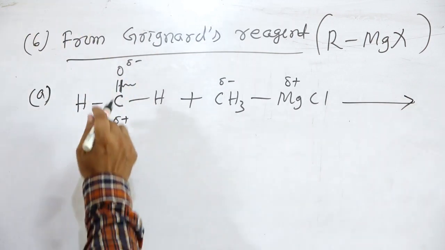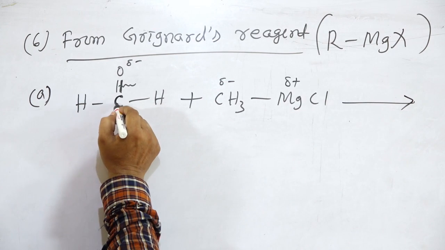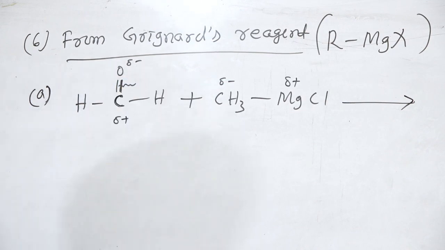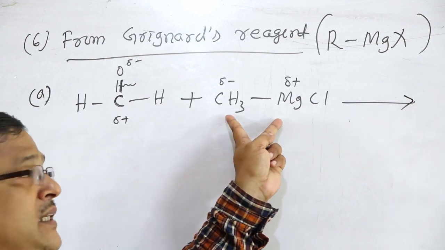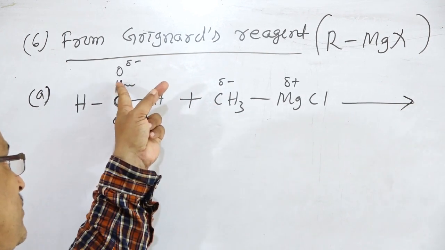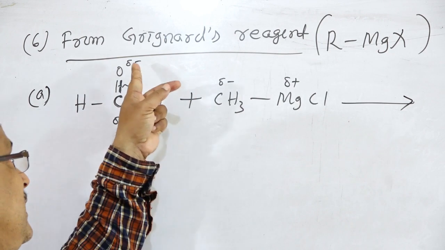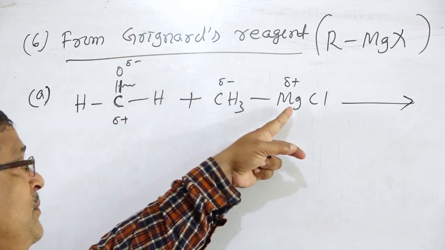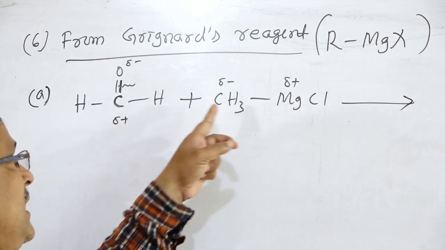So this bond is polar, carbon acquires a positive sign and oxygen a negative sign. Whenever there is the addition of Grignard's reagent, this pi bond will break. The negative part is added to the positive and the positive part is added to the negative.